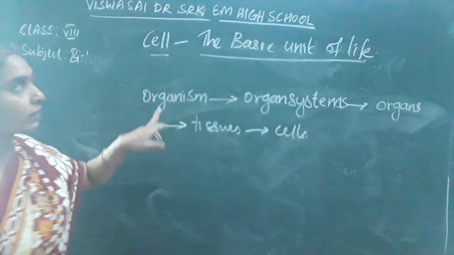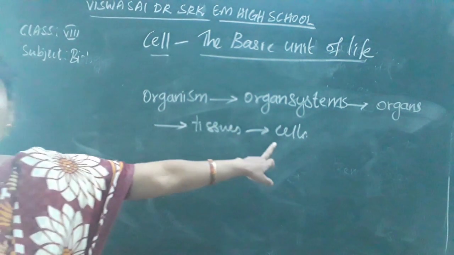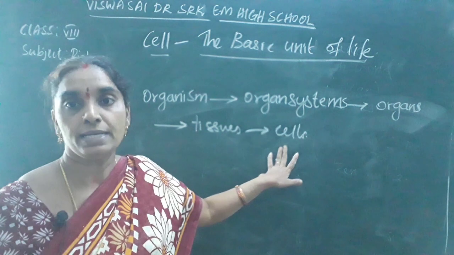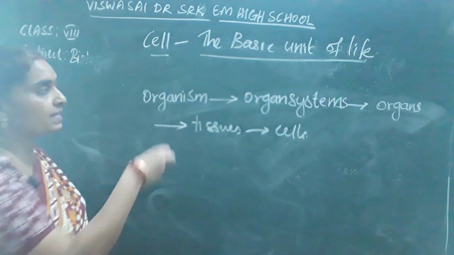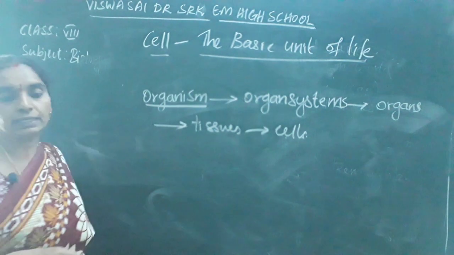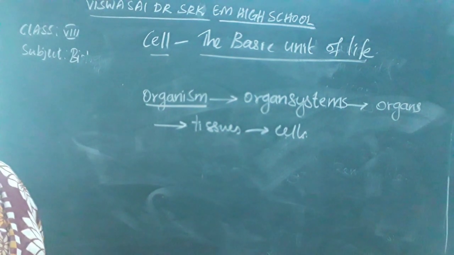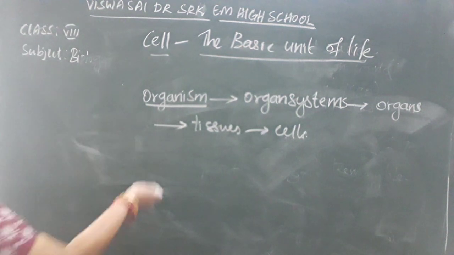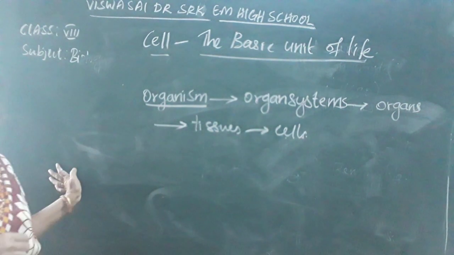So every organism contains cells. Okay, children? So from this you can understand that cells are the basic structural and functional unit of life. So what are the basic functions of the organism?